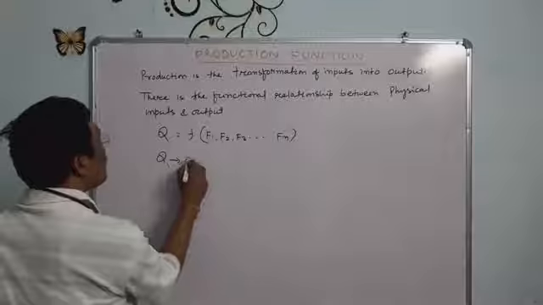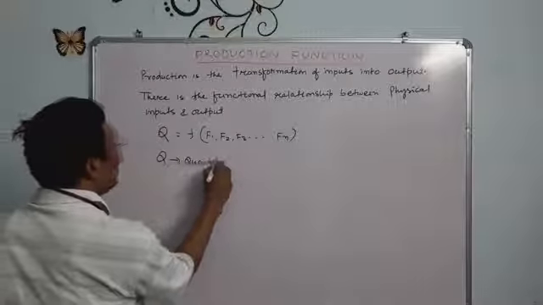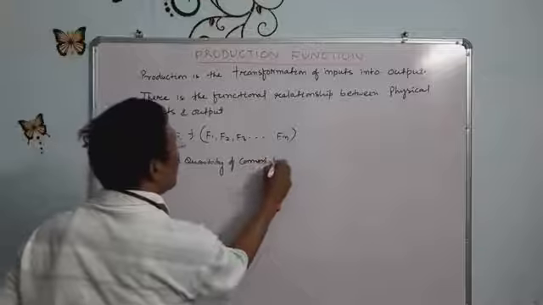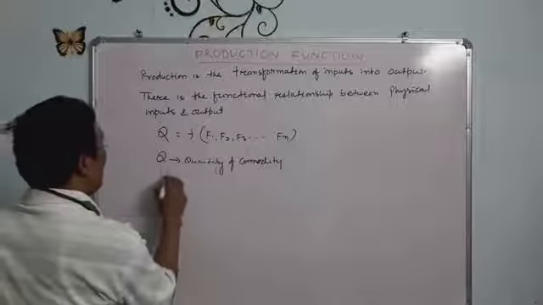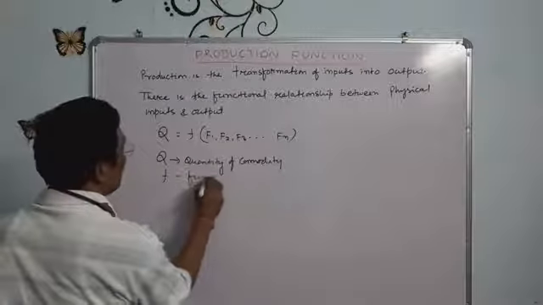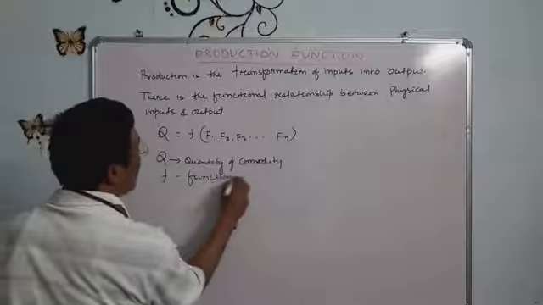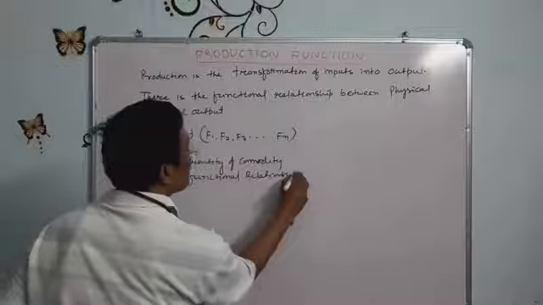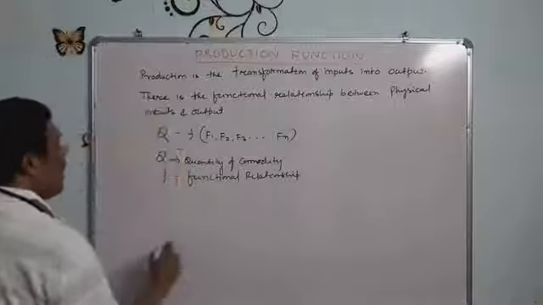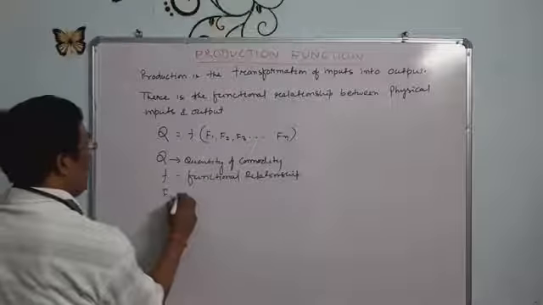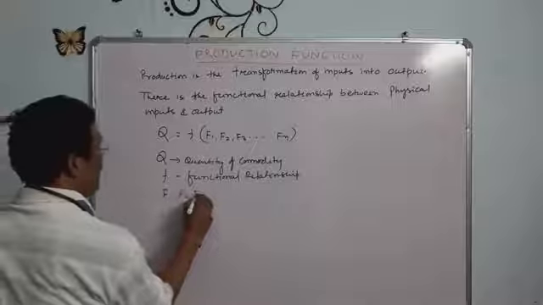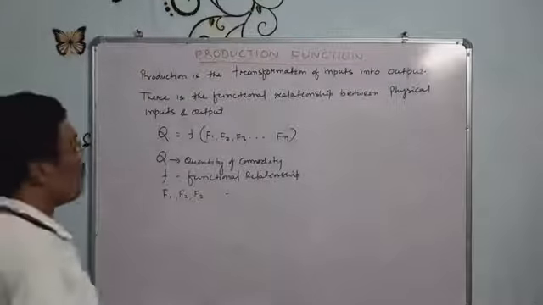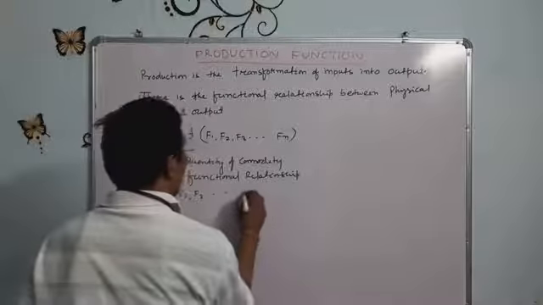Q stands for quantity of commodity or output. f stands for the functional relationship. And F1, F2, F3 and so on are the different kinds of physical inputs.